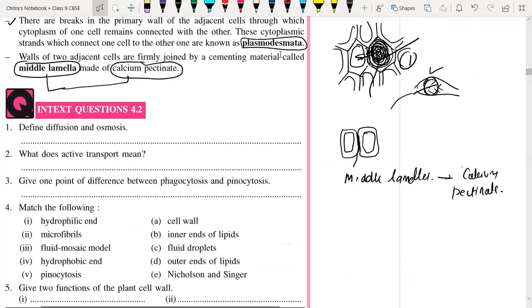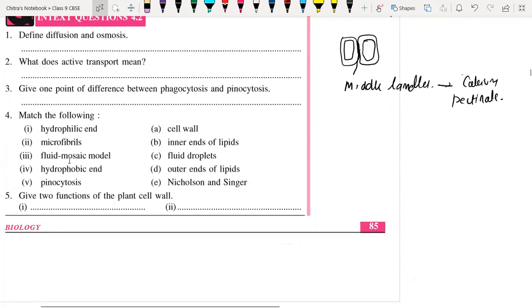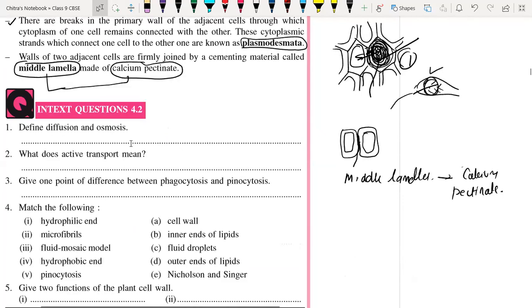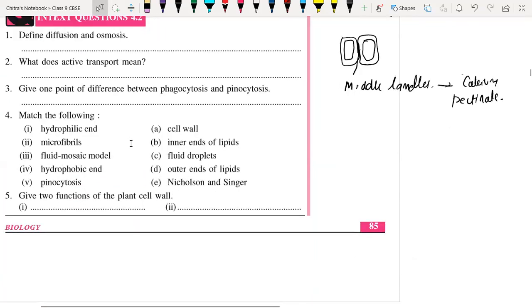Okay, so here we have the in-text questions. Just go through them. You must have the notes, and I have already messaged you on your WhatsApp group. So just go through these questions. If you face any difficulties in these questions, we will solve them.